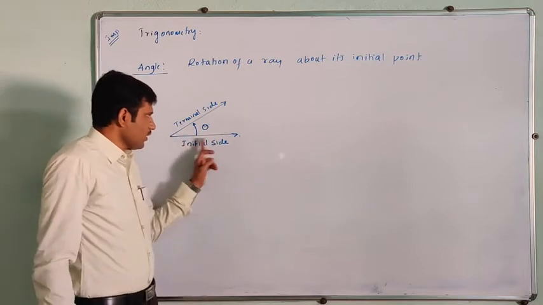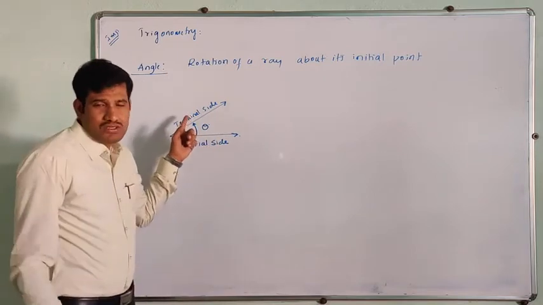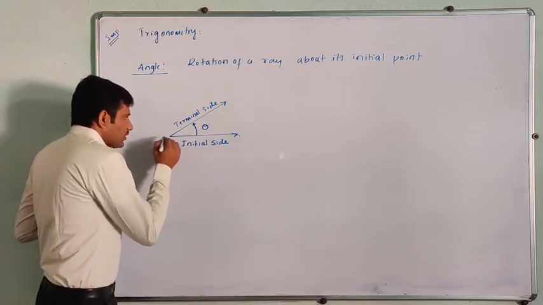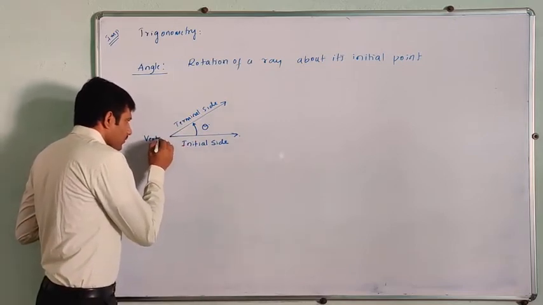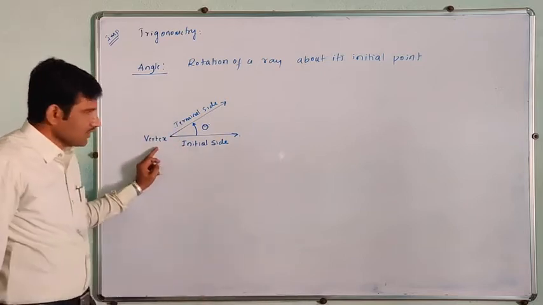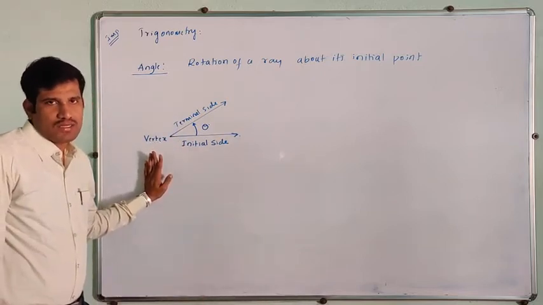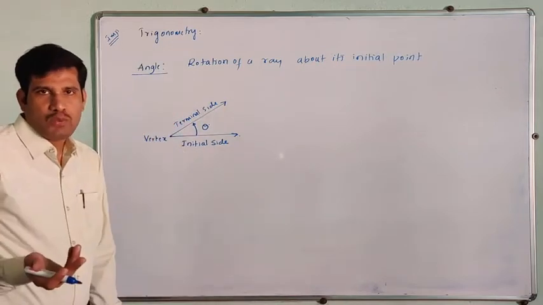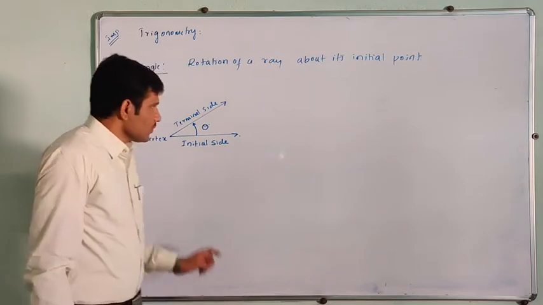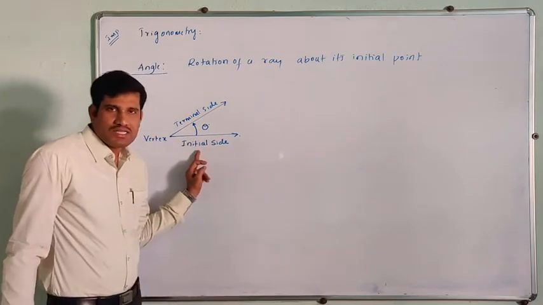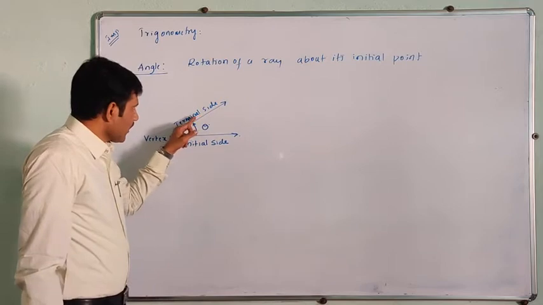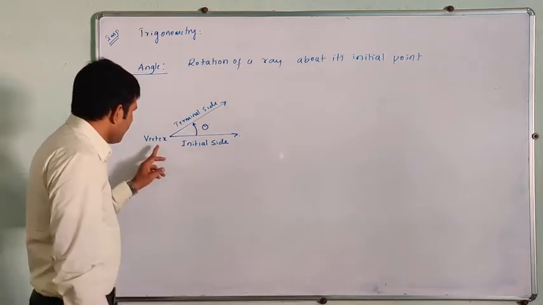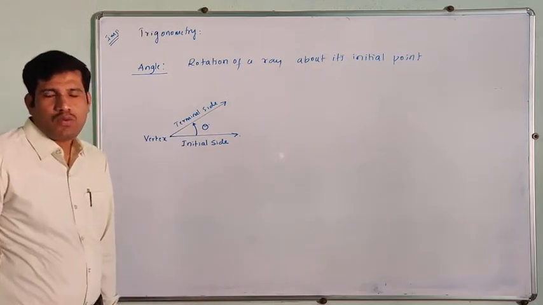After rotation, we are getting one more ray, that is called the terminal side, and this point of rotation is called the vertex, right? Therefore, rotation of a ray about its fixed point is called an angle. The initial position of the ray is called the initial side, the final position of the ray after rotation is called the terminal side, and the point of rotation is called the vertex.